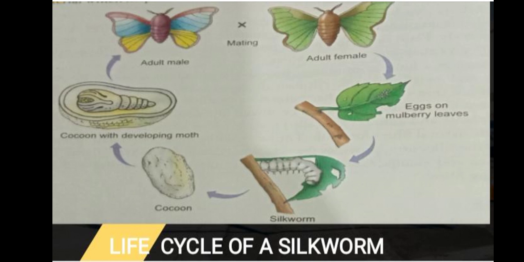Caterpillar will keep on eating mulberry leaves, and then after some time it will start secreting a sticky fluid which will become hard and takes the form of thread around the caterpillar itself. It will be called as cocoon. After few days, cocoon will break out and a silk moth will come out of it. And this life cycle goes on like this.